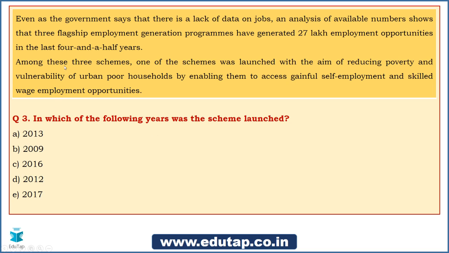Okay, so the scheme that we are talking about in the passage, you need to tell in which year was the scheme launched. Let me tell you that this particular scheme that we have picked upon today has a lot of genesis. There is a lot of background to it, and we shall understand that with the help of a flow chart. Right now just try attempting this particular question, which says in which year was this particular scheme launched.